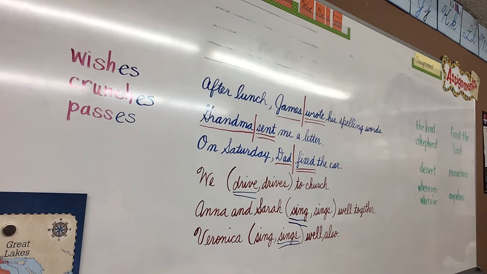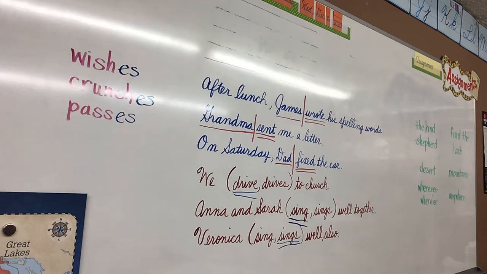Number 3, read it again with me. Blue-tongued skinks walk or walks with some park rangers around the zoo. This time they use the word skinks. So that is plural, so you need to use the word walk, without the S. Skinks is plural. Walk is the plural form of that verb.